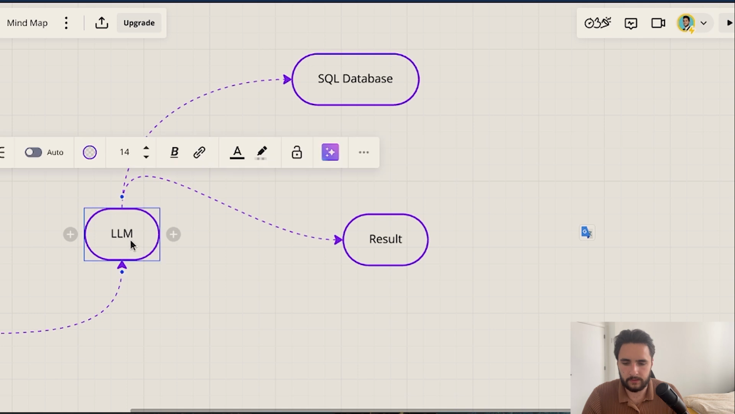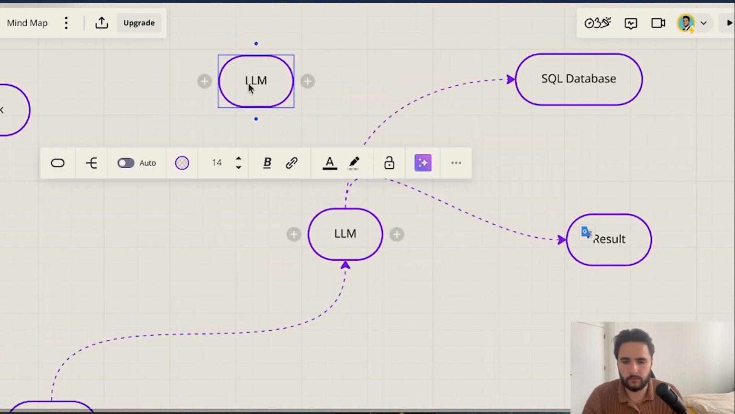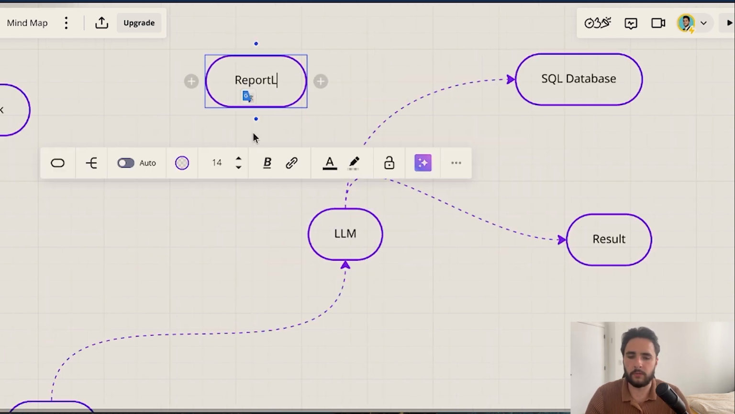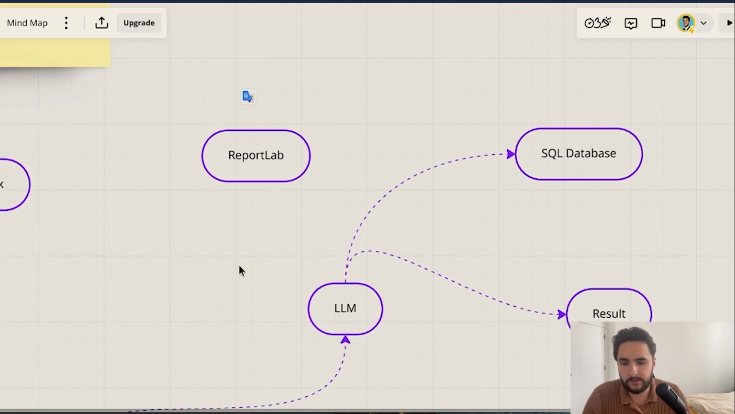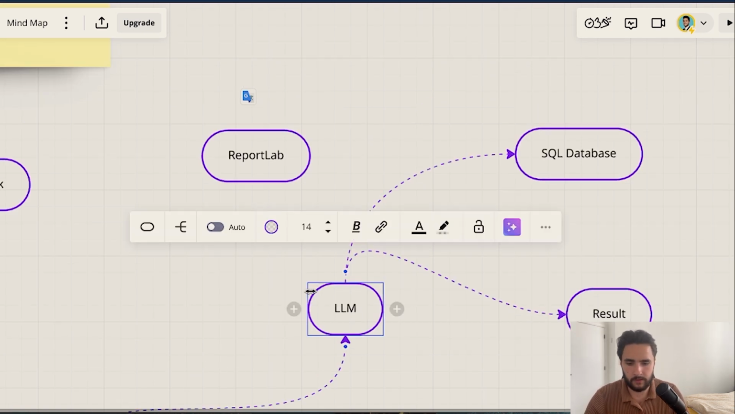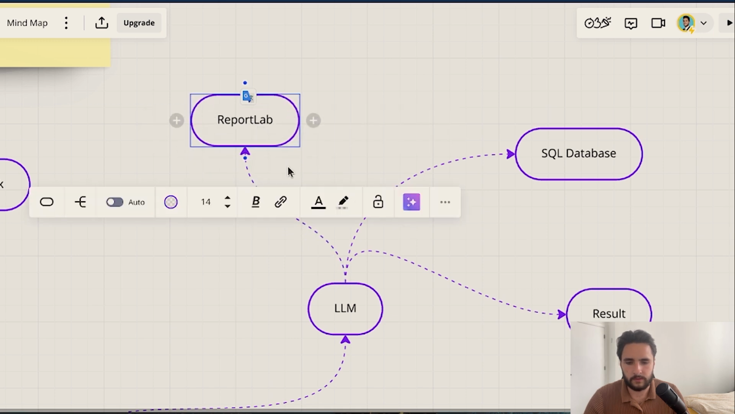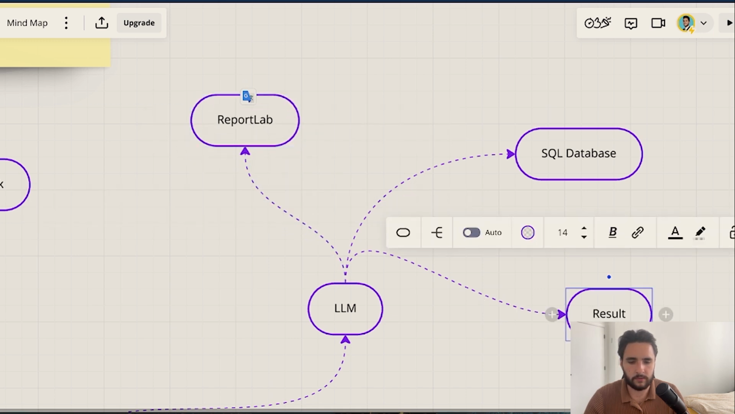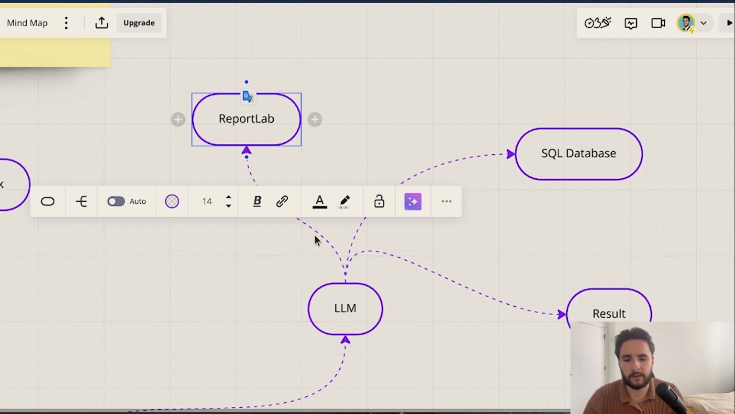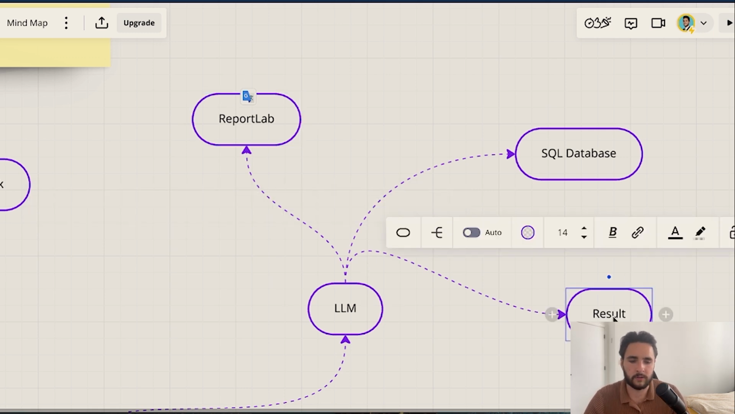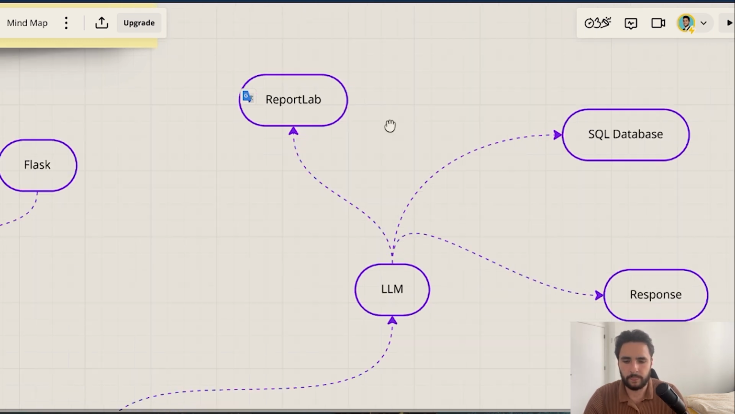Okay, so we need reporting, which for this we're going to use the Python library ReportLab, which is an easy-to-use library for generating PDF reports in Python. And we're going to connect that like this. And that's also going to pipe back into the LLM, and the LLM will use that to formulate a result, or maybe a response is a better word here.